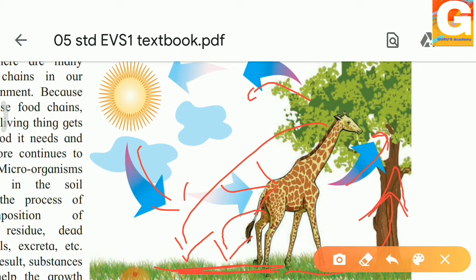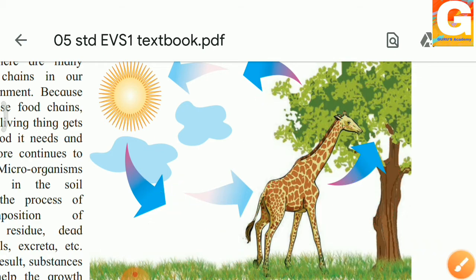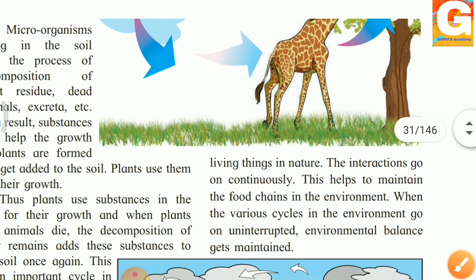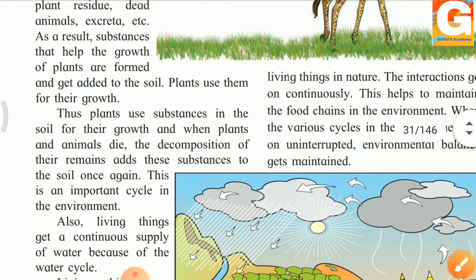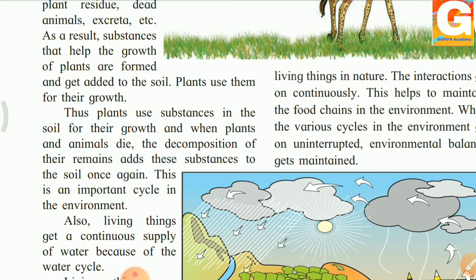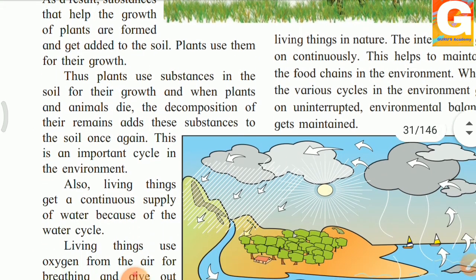It will use these minerals, this substance, for their growth. Plants and trees will use them for their growth. Again, they will be eaten by the animals. Again, these animals will die. They will get buried into the soil, and this cycle will be continuous. So, this is the environmental cycle. You all will have to keep this in mind. Now, let's see what is next.